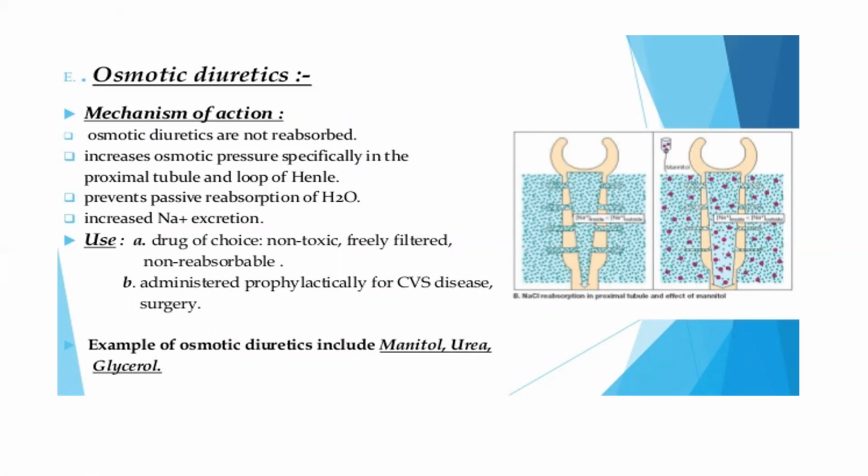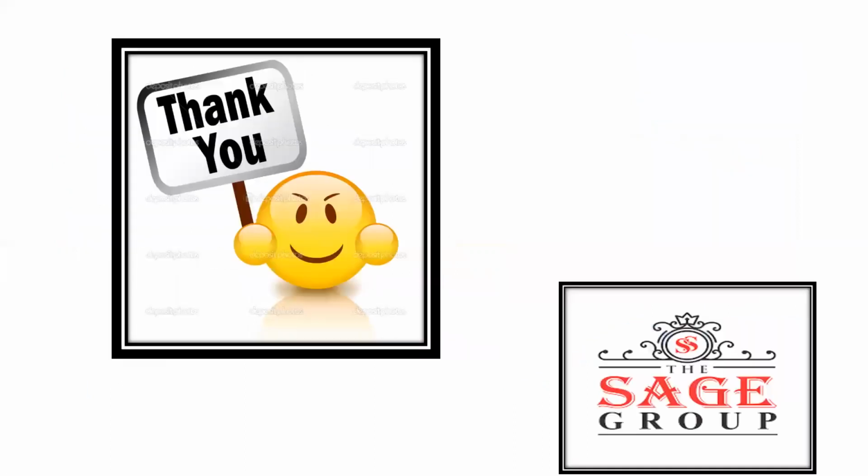Then the uses of osmotic diuretics: it is a drug of choice, non-toxic, freely filtered, and non-reabsorbable. Second, it is administered prophylactically for serious disease and surgery. The examples of osmotic diuretics include mannitol, urea, and glycerol.